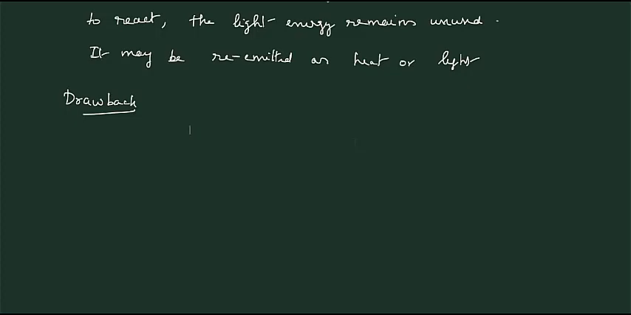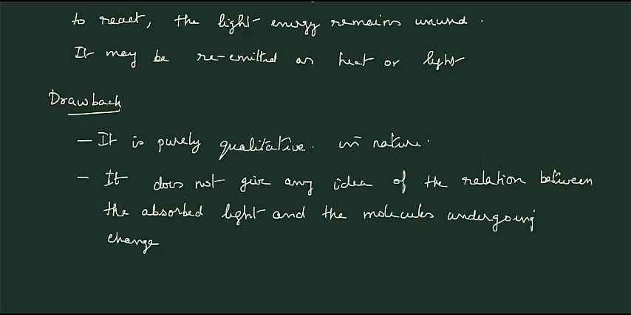Now there are some drawbacks for the Grotthuss-Draper law. It is purely qualitative in nature, since it says that only that light which is absorbed brings about the photochemical change. It does not give any idea of the relation between the absorbed light and the molecules undergoing change.